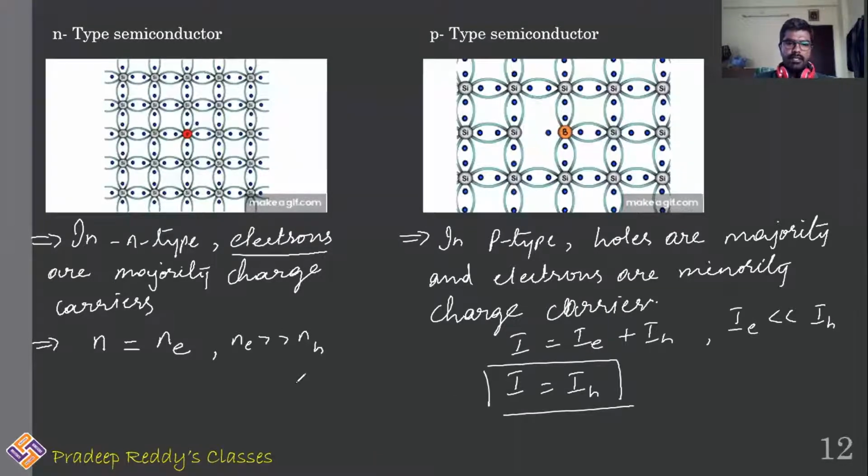And in the N-type case, total current I will be equal to electron current, since electron current is greater than hole current in case of N-type semiconductor. So that is how conduction in N-type semiconductor is because of majority charge carriers, which are electrons. Conduction in P-type semiconductors is due to majority charge carriers, holes. Of course, both electrons and holes are charge carriers, but current produced by minority carriers is very minimal. That is the reason why current produced due to minority carriers is negligible with respect to current produced due to majority charge carriers.